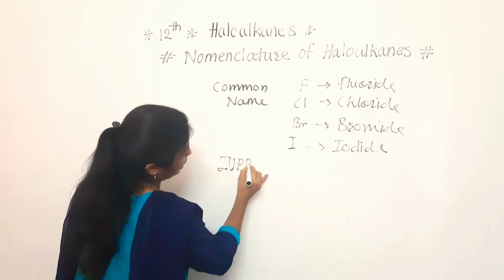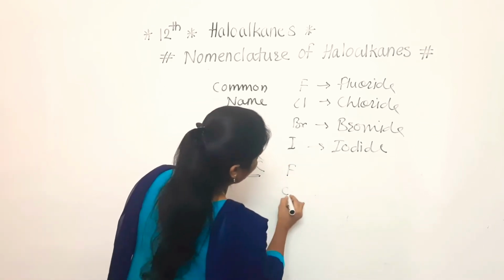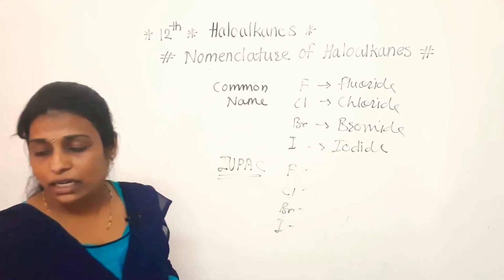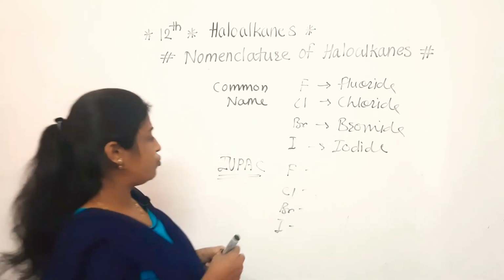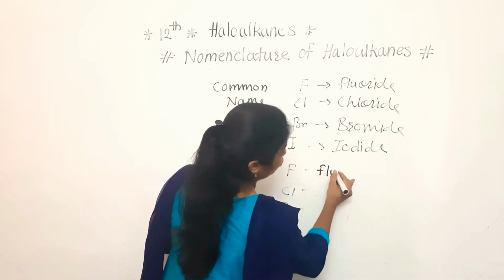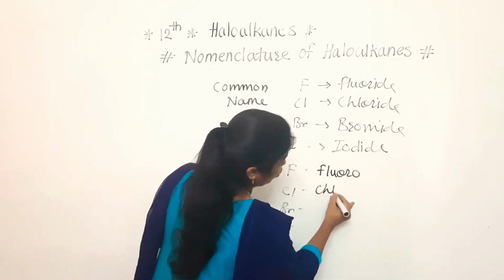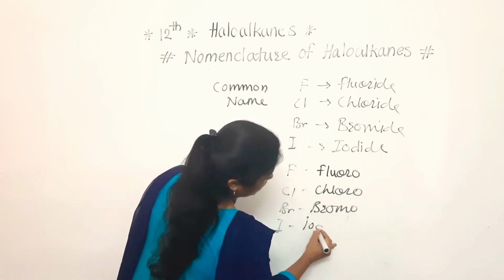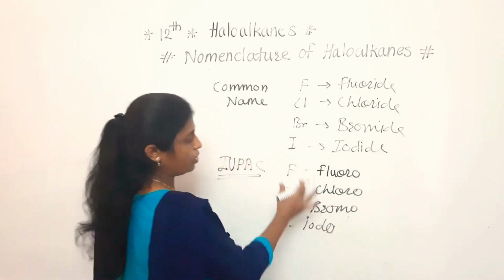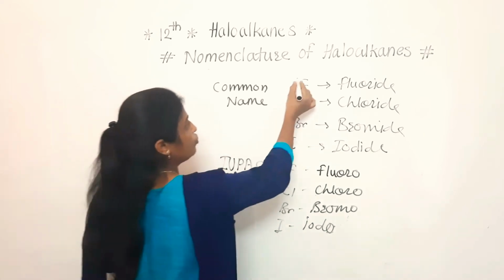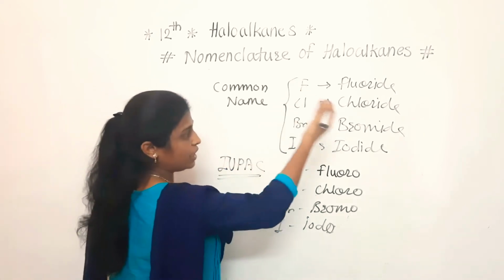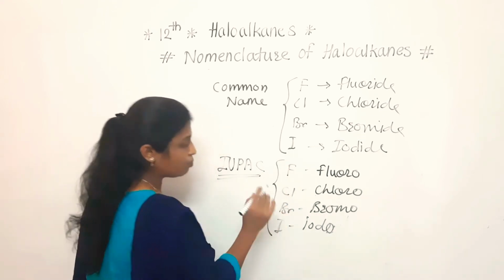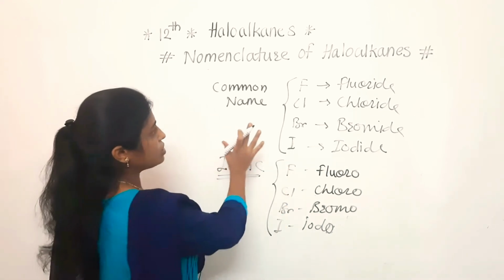For IUPAC name, for fluorine, chlorine, bromine, iodine we have to write fluoro, chloro, bromo, iodo. Clear to everyone? So these are the words. When we are writing the common name, we have to use these names at the end, after the alkyl, and here we have to use them before the alkane. So this is the common name.